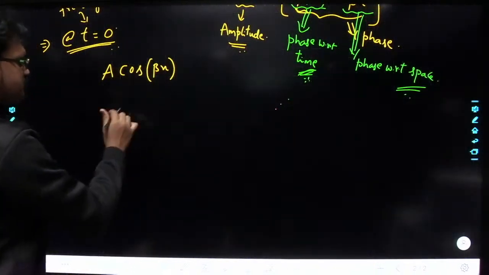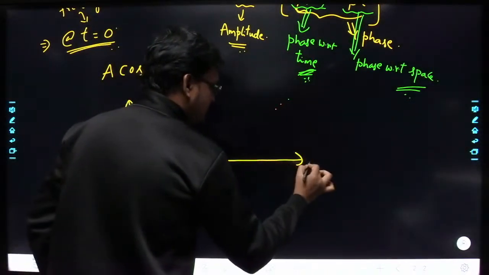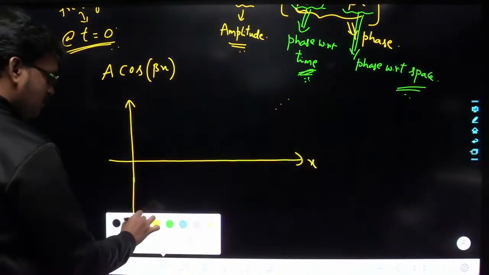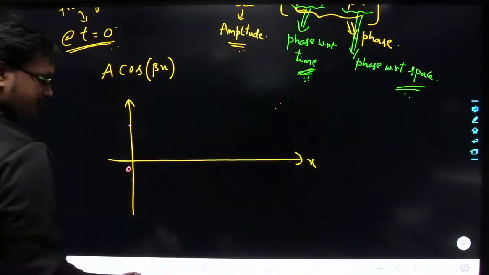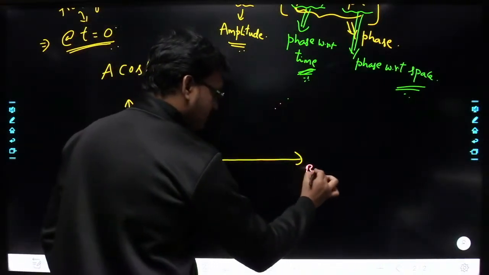Understood? Now, if you observe this function, this is along x. Here this is 0. Let us consider this axis. I am considering beta x here.